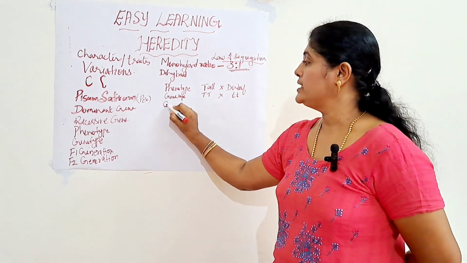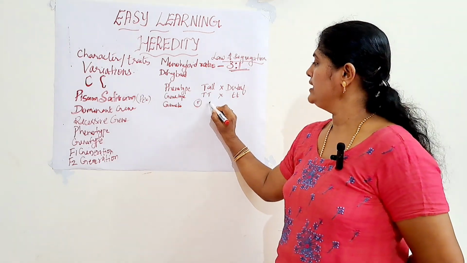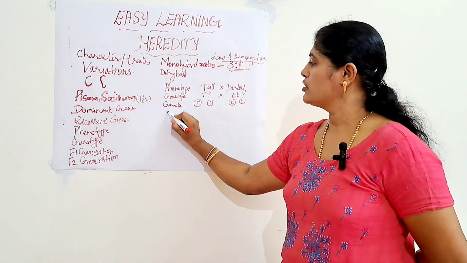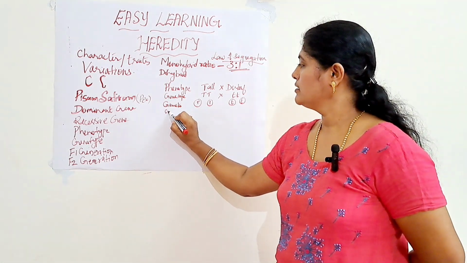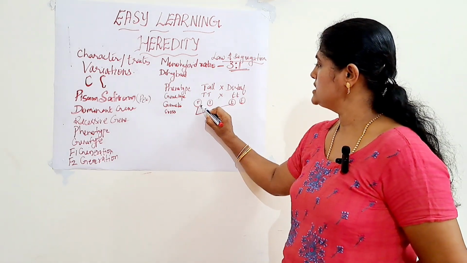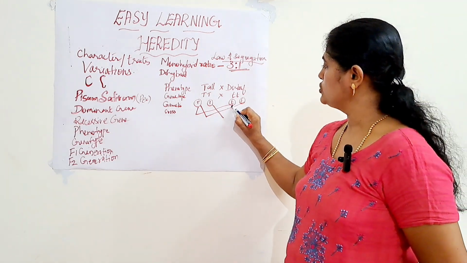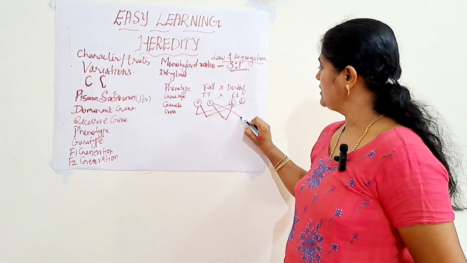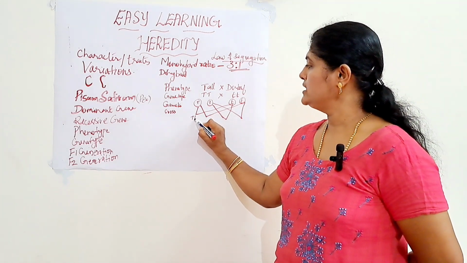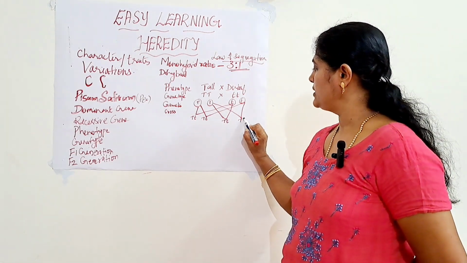Then comes the gametes. So we will write capital T, small t, small t. Now we will cross it. So when we are crossing, this capital T is crossed with this small t. Again, this capital T is crossed with this, this capital T is crossed with this, and this capital T is crossed with this small t. So how will you write? Capital T small t, capital T small t, capital T small t, and capital T small t.